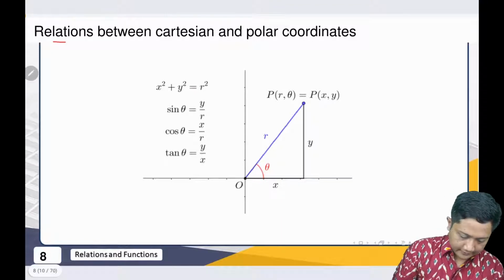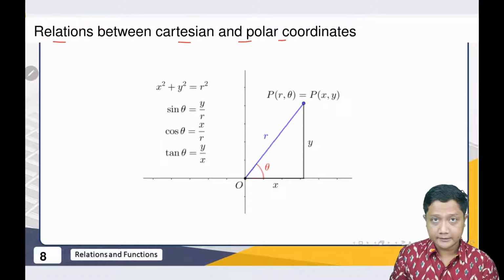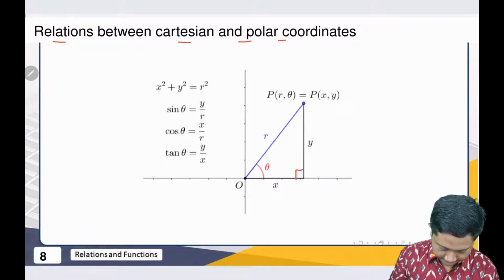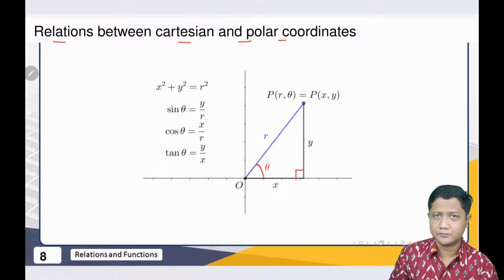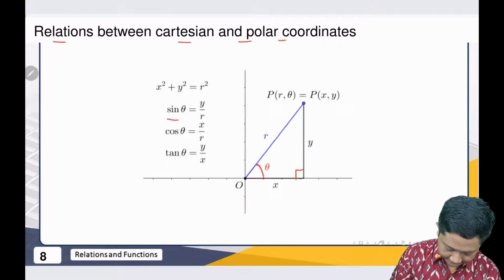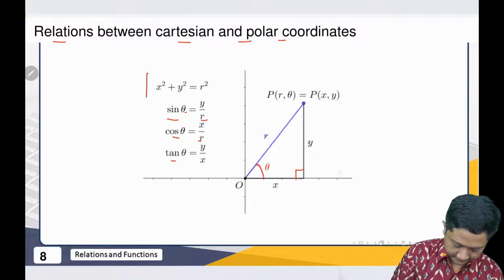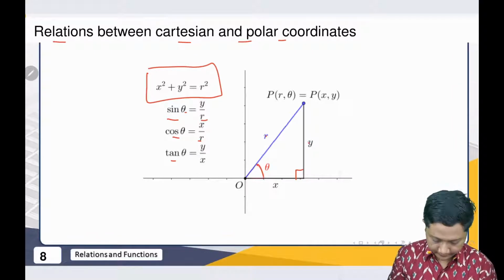What are the relations between the Cartesian and polar coordinate systems? This is very common, and we learn it from senior high school trigonometry. Sine theta is y over r, cosine theta is x over r, and tangent theta is y over x. And this one, r squared equals x squared plus y squared, is from the Pythagorean theorem.